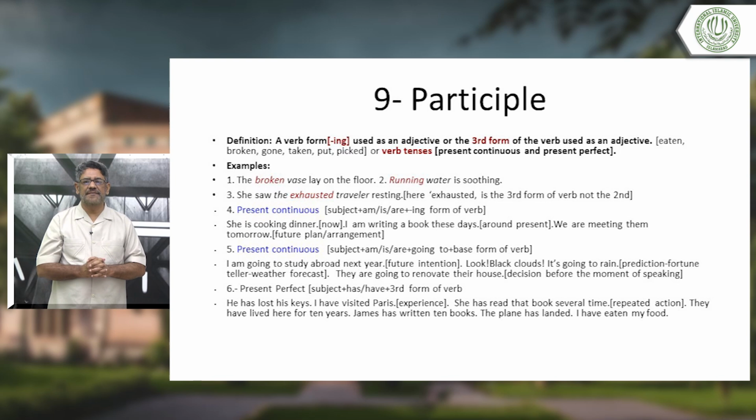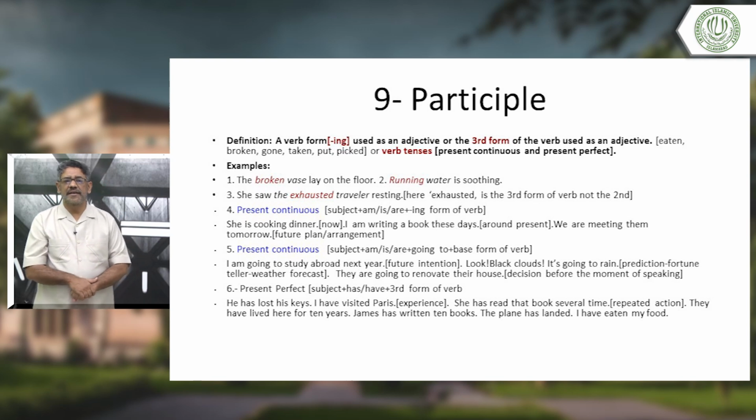Present perfect. Present perfect: subject plus have or has plus third form of the verb. This is also a very challenging tense for the student. They do not know the difference between the past simple and the present perfect. I'll only tell you some uses of the present perfect here.